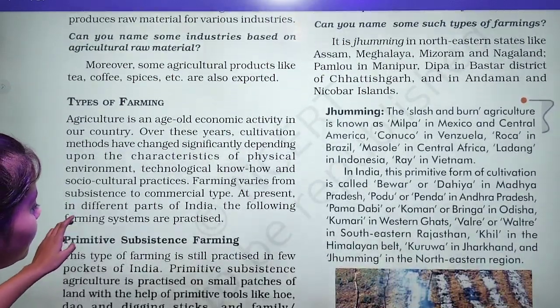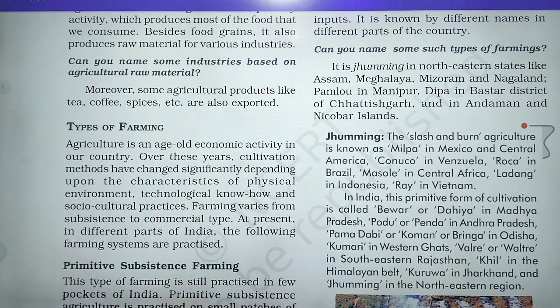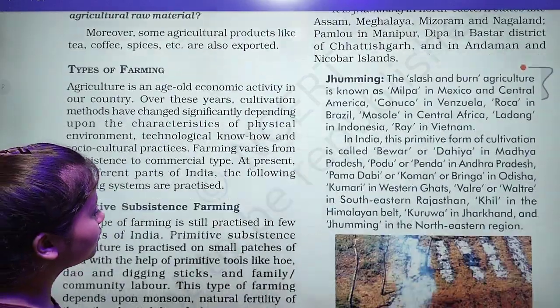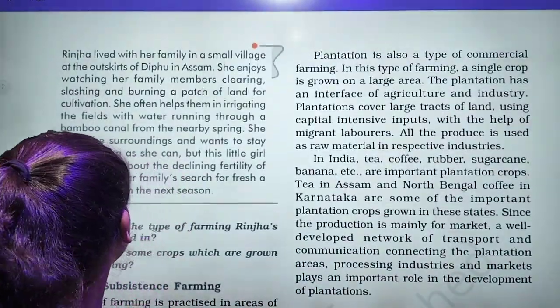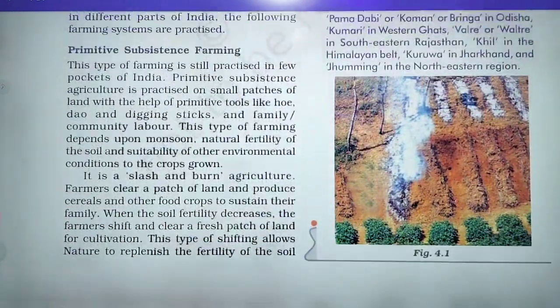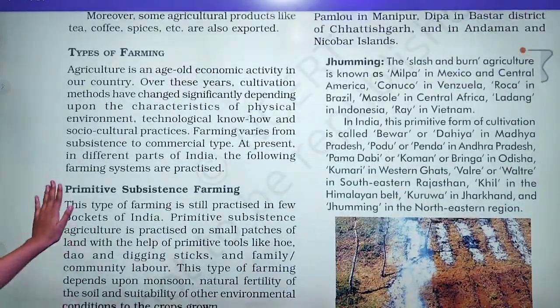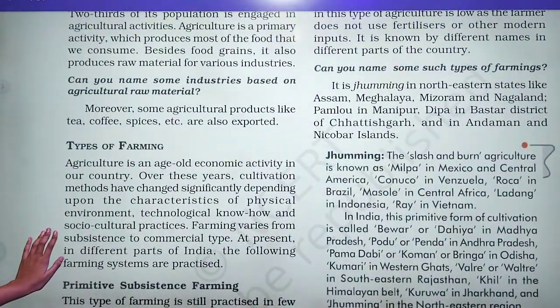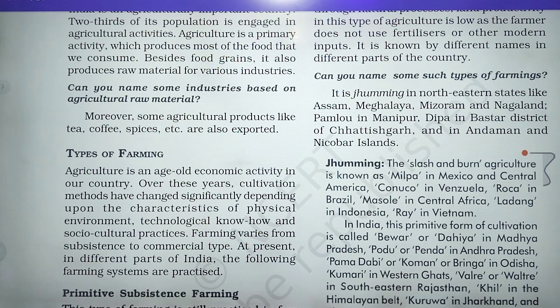Now here it is given the types of farming. Mainly there are 3 types of farming: primitive subsistence, intensive subsistence farming and commercial farming, okay. So it is given that agriculture is an age-old economic activity in our country. It means it is a very old activity.